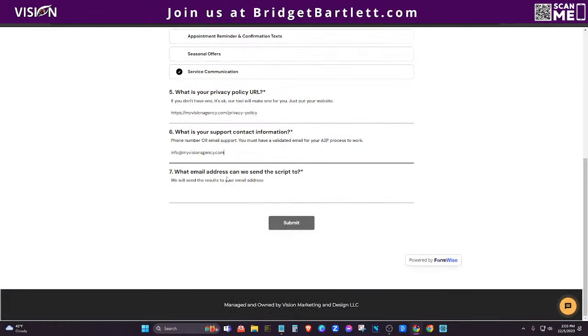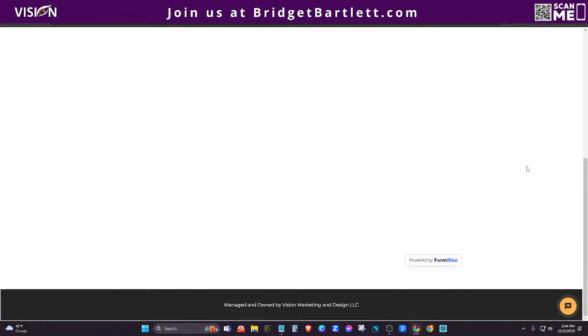And here is the part where I'm going to actually capture the lead's information. Okay, so what email address can we send the script to? Now, there are many ways of setting this up. Okay, you can add the email address form field to the form. You can make them opt in to get to the form. You can of course, add any of the information here that you want to. You can manually enter it. I mean, why would anyone want to do anything manual? But you get the point there, right? So I'm going to say at Bridget Bartlett because I just want to choose a different email. So info@bridgetbartlett.com. Now I'm going to go ahead and click submit, and you'll see it's gathering the answers.